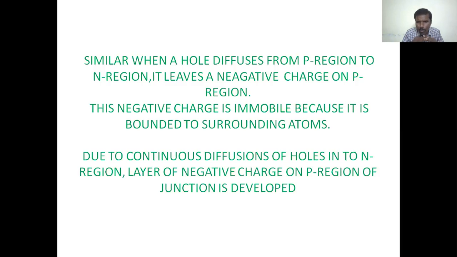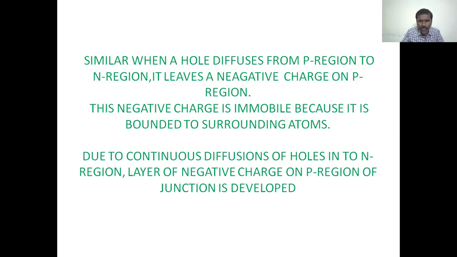It is not movable because it is bonded to surrounding atoms. That is nothing but atoms already bonded with other charge carriers, that is, electrons or holes. That is nothing but atoms are in covalent bonding. When a hole diffuses from p region to n region, it leaves a negative charge on p region. The negative charge is immobile because it is bonded to surrounding atoms.